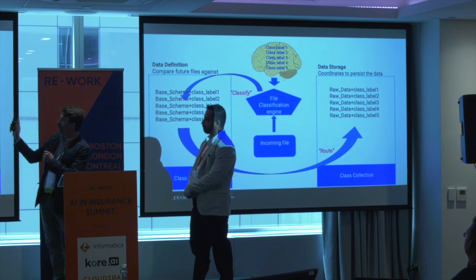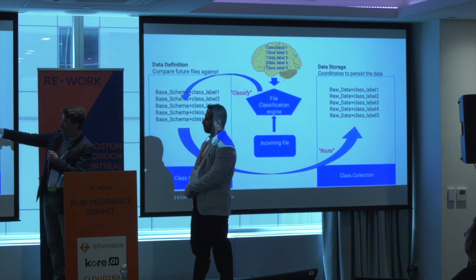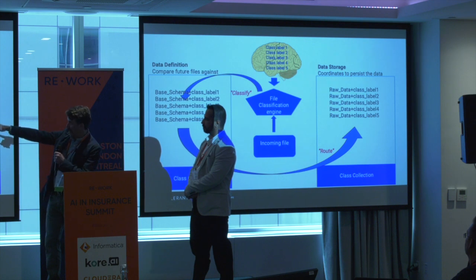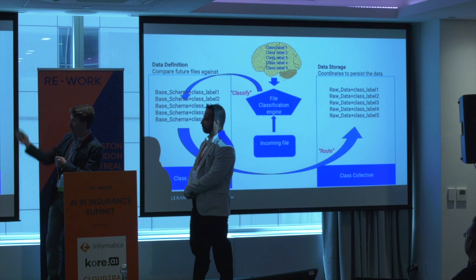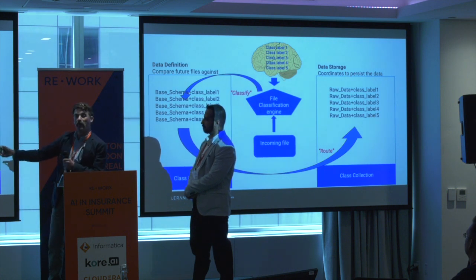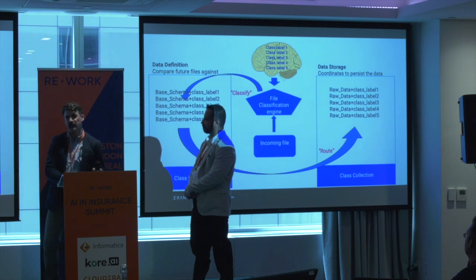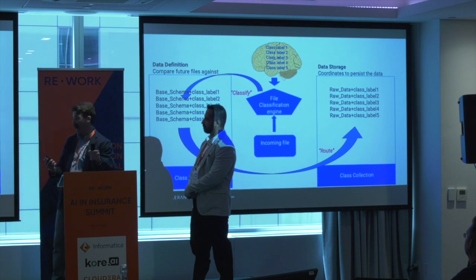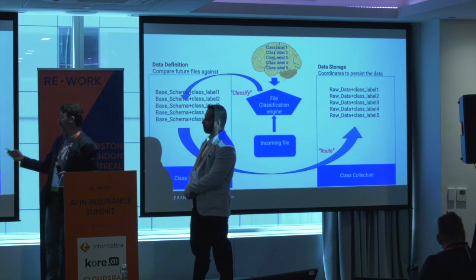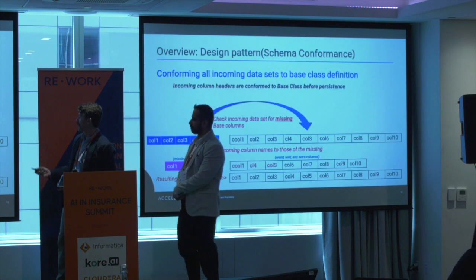So with our labels, you can see that our base schema is our definition plus our class label. Our data storage is our location of where we're going to store that data plus the class label. So we have a file come in, we route it, or we actually classify what it is, and then we have to conform that incoming file to our definition. So we've got variety coming in, we have our definition, and how do we deal with that variety? It might not be that variable, but it might be a lot variable. And this is how our classification engine works through this here.